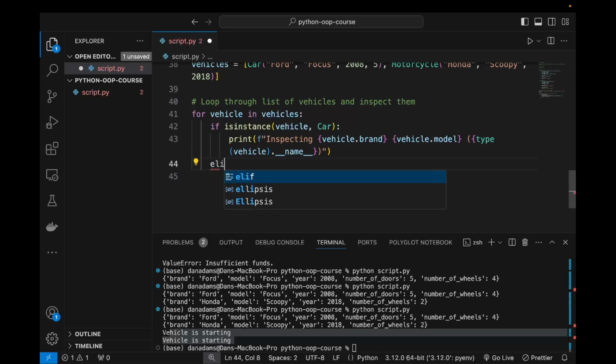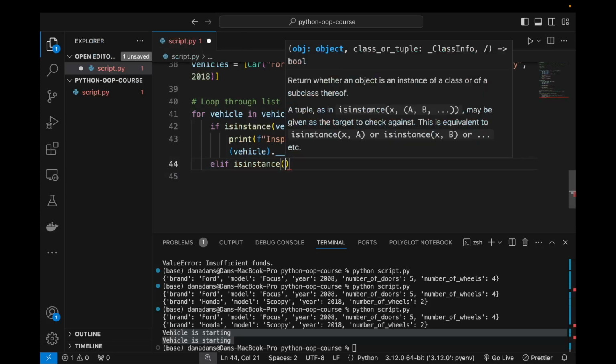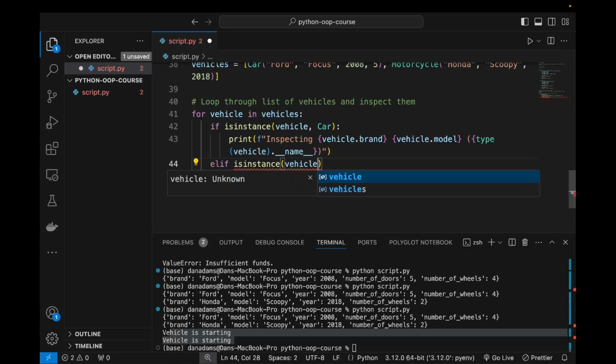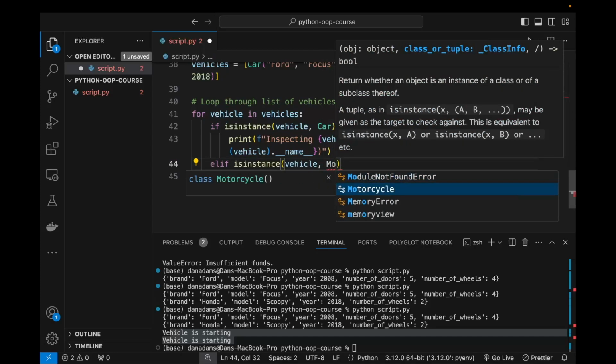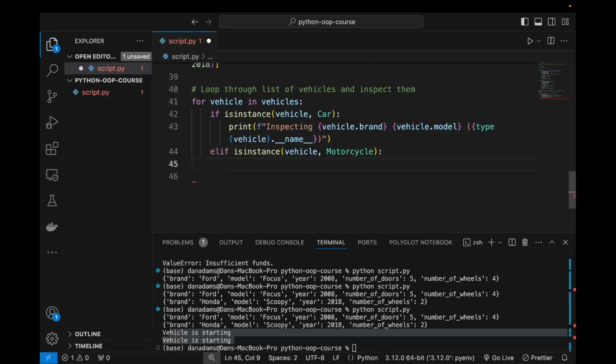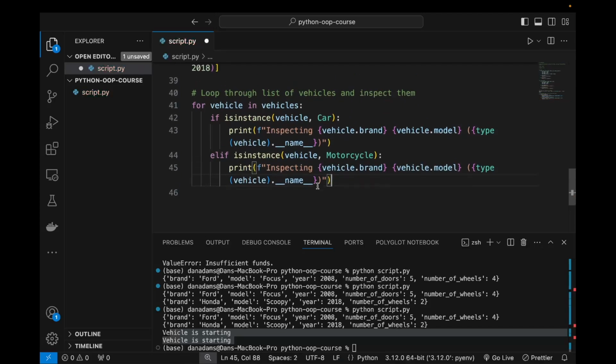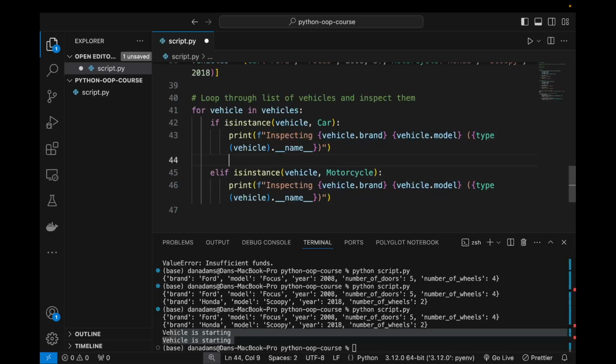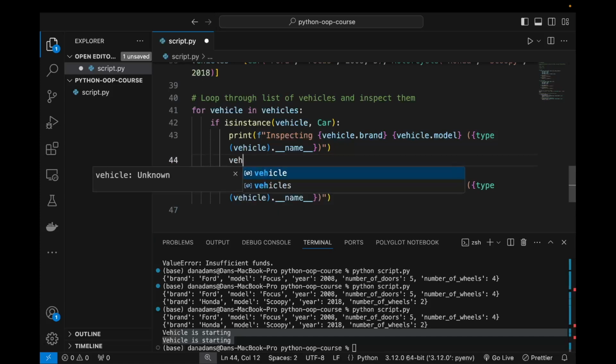And then we also want to check if we are dealing with a bike, so we can say, is the current vehicle that we're dealing with in this loop an instance of the motorcycle class? And if it is, we will do an inspection, so we can print the vehicle brand, the model, and the type. And also what I wanted to do is actually start and stop the vehicle, so we can say vehicle dot start.